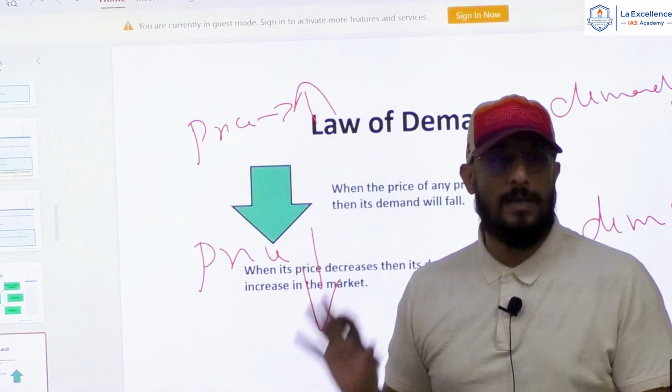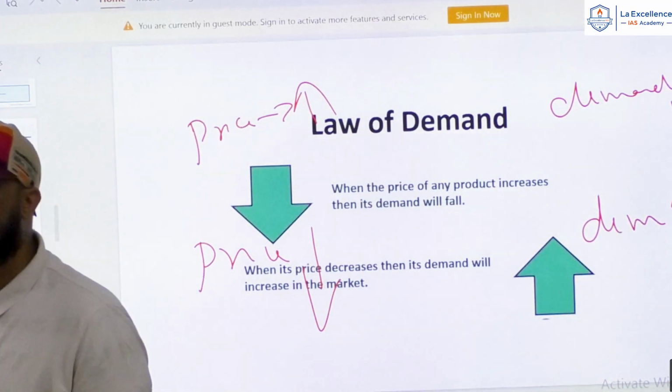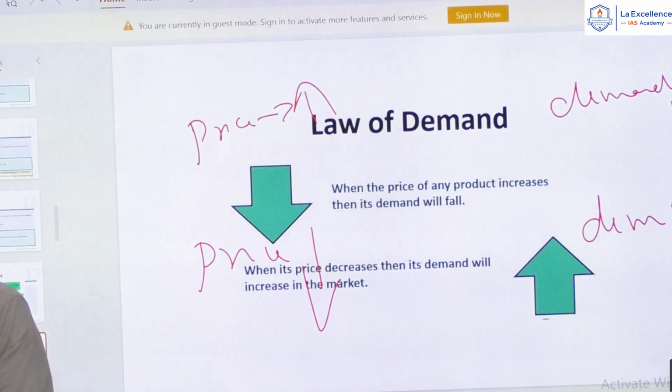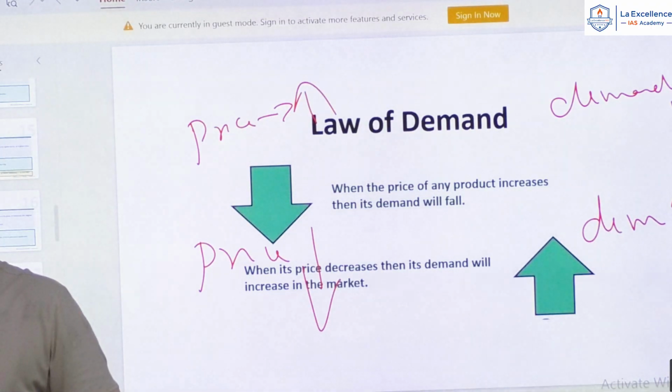When other things remain unchanged. Let's say there is a biryani hotel, right? So today the biryani is 80 rupees. But same quality biryani, same taste biryani, they will give for 50 rupees tomorrow. So price has reduced. Will the demand increase?